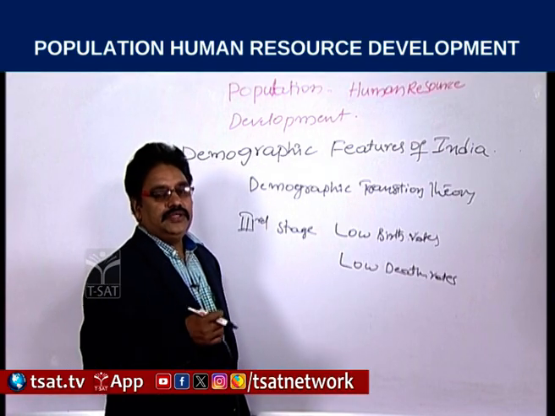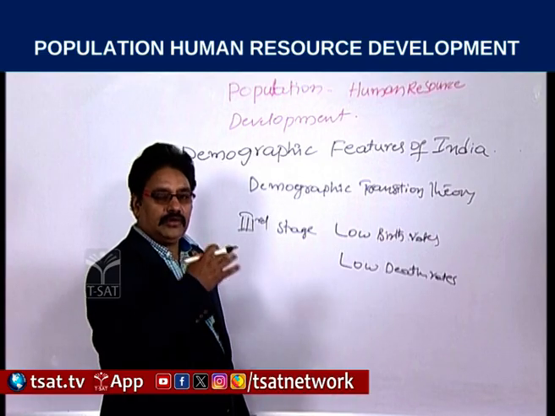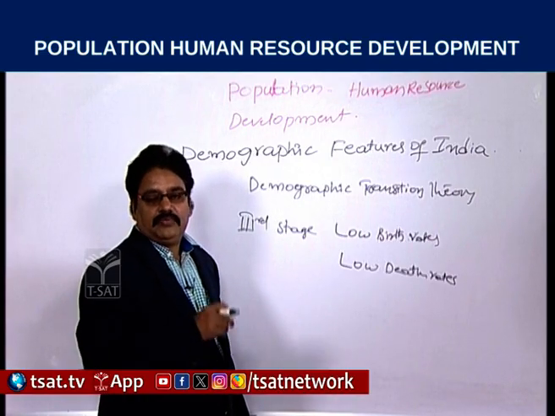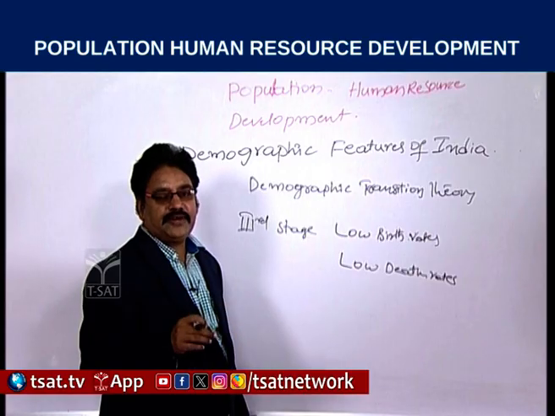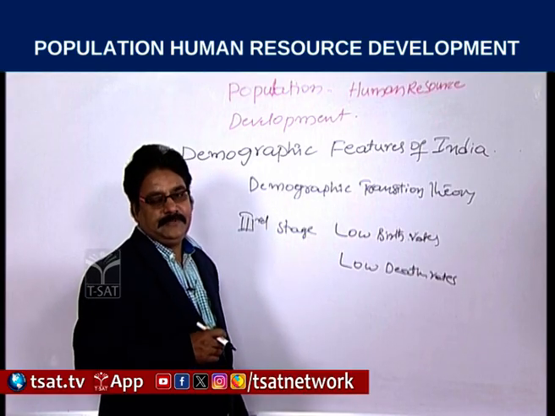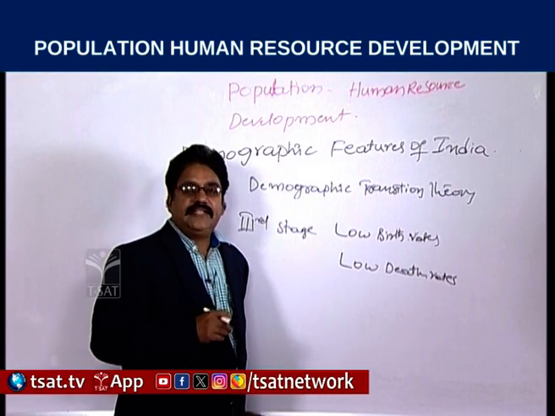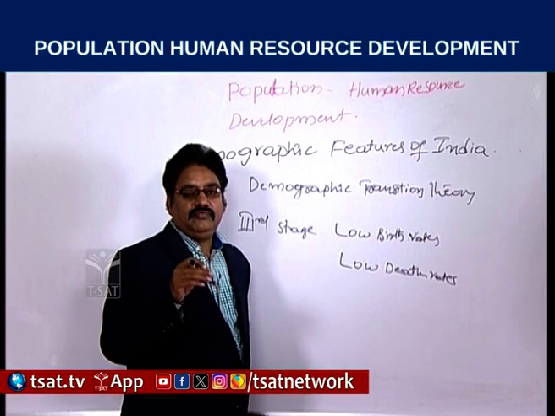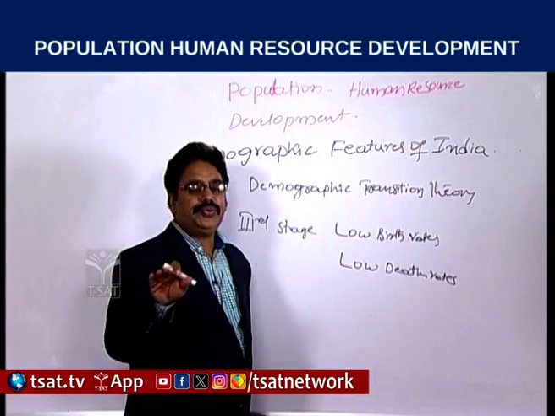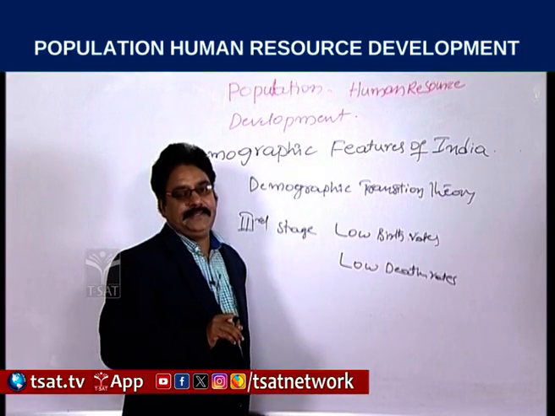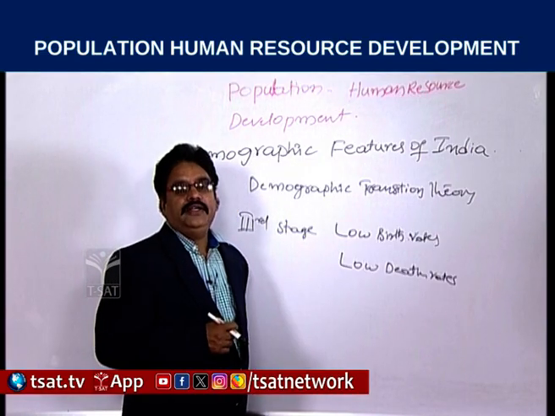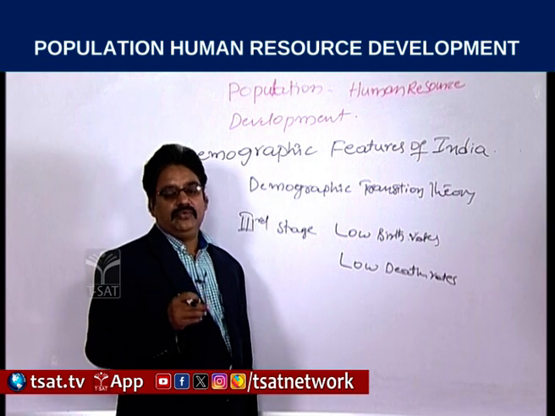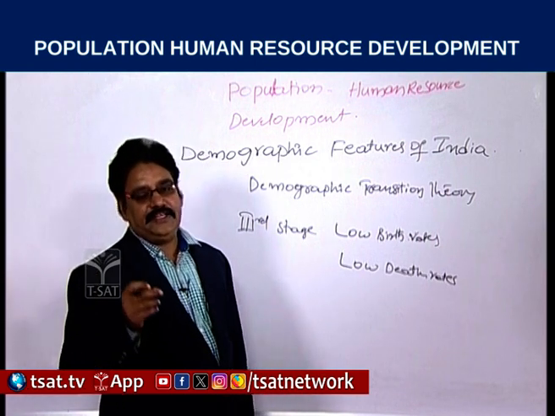We have to check this theory against the phases of our Indian economic progress. We have to compare those stages. Now we are in the second stage, and the symptoms indicate that we are going to enter the third stage. We can observe India's population details clearly, year by year.